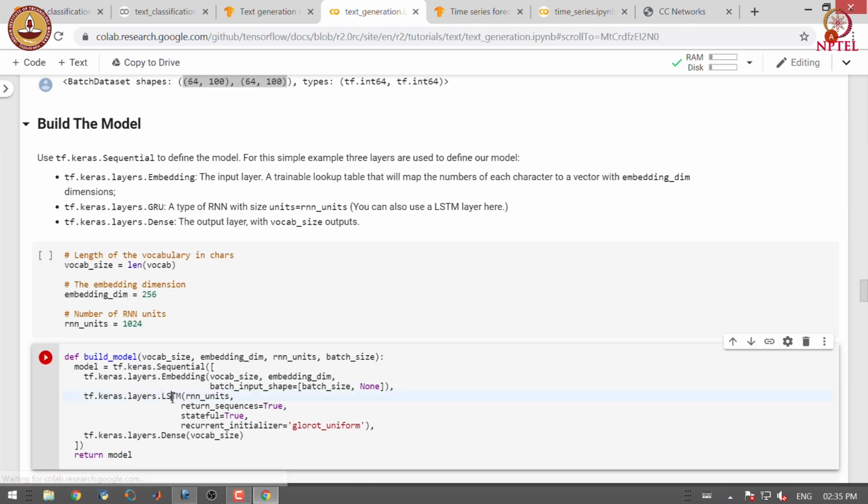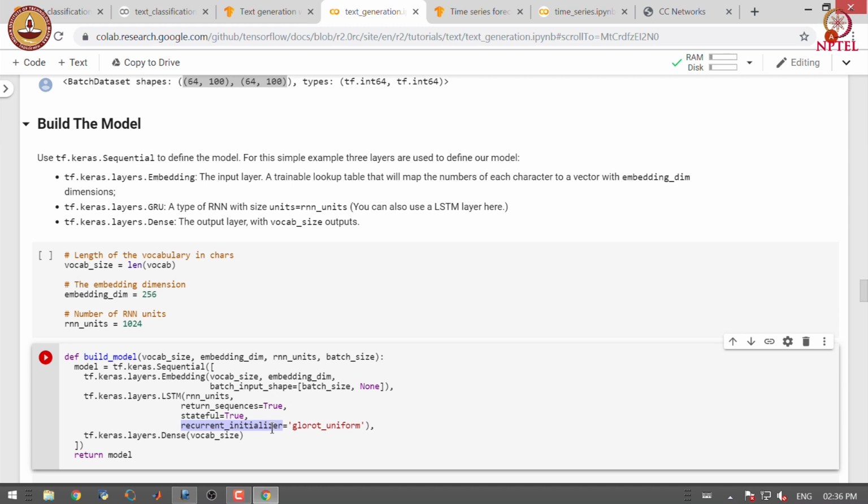In this case, we have used an LSTM with a fixed number of units. We have set return_sequences equal to True, which means we want output from each node, and we have also set stateful equal to True. Stateful essentially passes the output of the last character in the batch to the first character in the next batch.